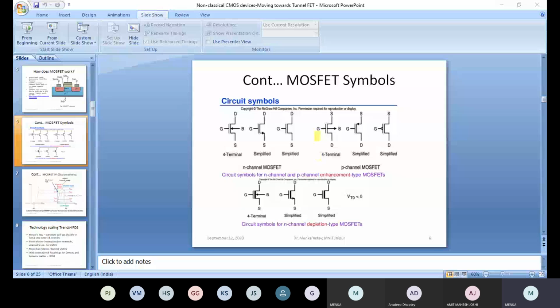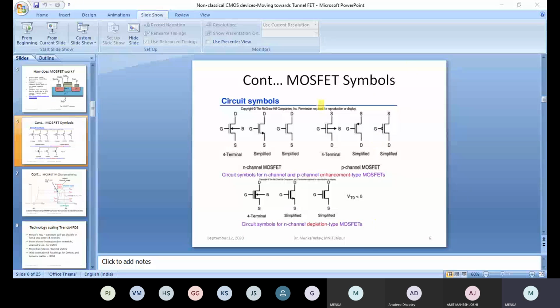And this one is the saturation region. Saturation region means here the current saturates. It is no more going to increase. So when you are using the MOSFET like a switch, what is going to happen? You are making use of either this region, which is the saturation region, or the cutoff region. But if you are working your device as an amplifier, you might be working in this region.